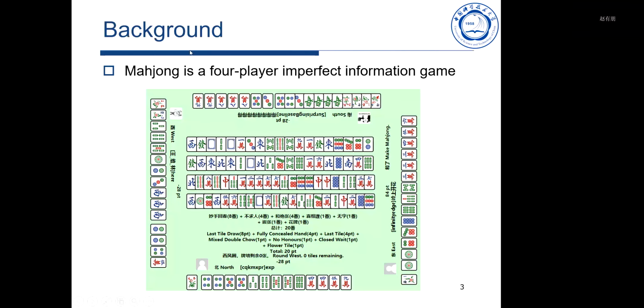Mahjong is a 4-player imperfect information game that originated in China more than 3,000 years ago. Mahjong requires the players to analyze the potential combinations of winning tiles according to the tiles at hand at each stage and estimate how many steps are needed from the current state to the final state.